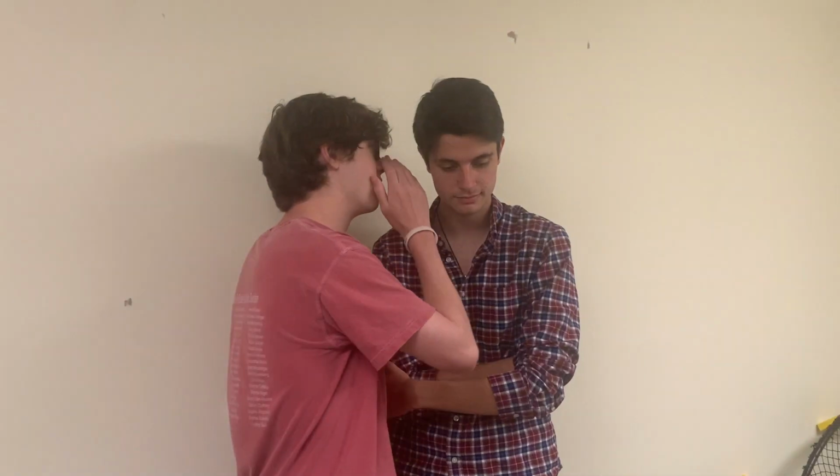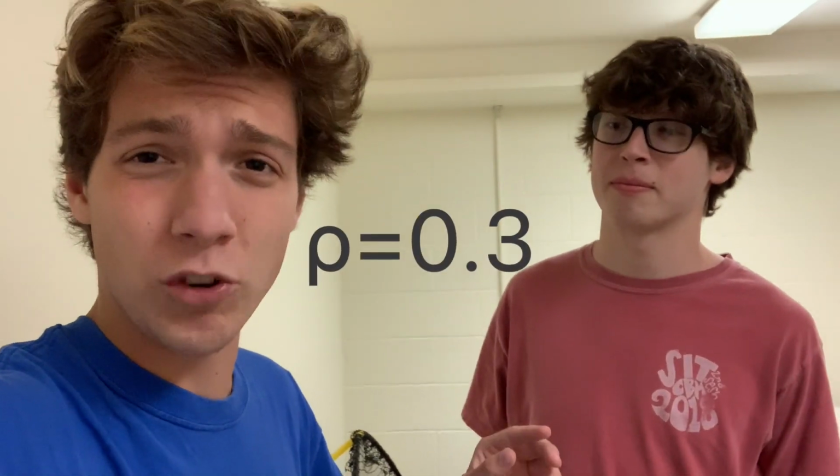Ethan here loves spreading gossip, and he's constantly spreading rumors. Due to this, the number of people who hear his rumors will immediately not believe it. So for Ethan, 70% of people will be immune from his gossip. Keep in mind, our dorm building consists of 100 people. So for 1 minus rho equals 0.7, we know that rho is equal to 0.3.